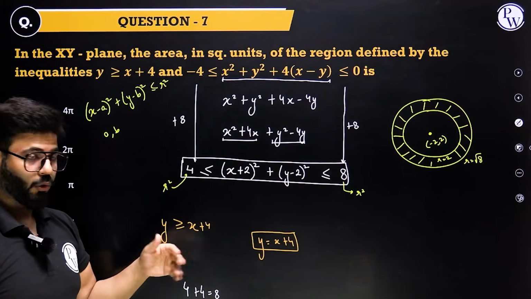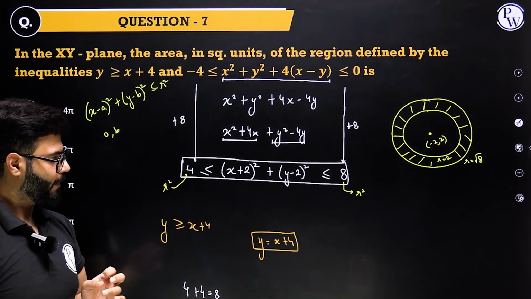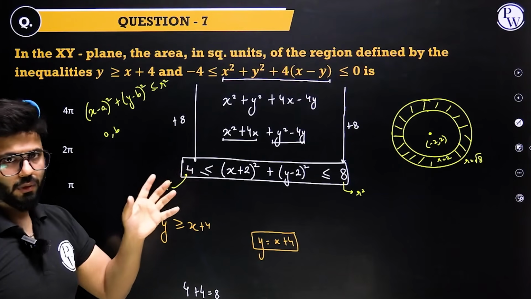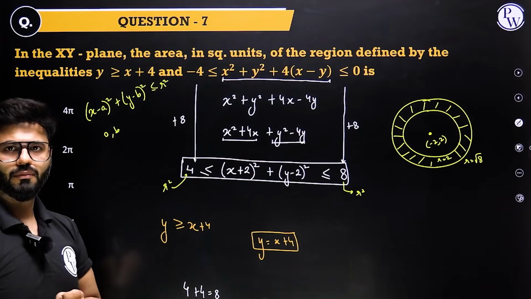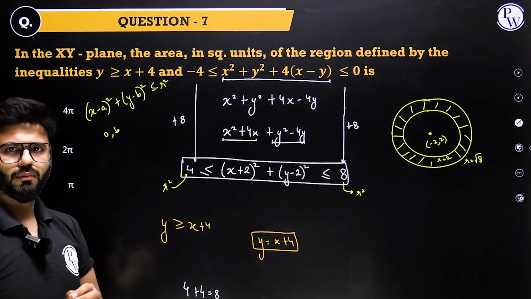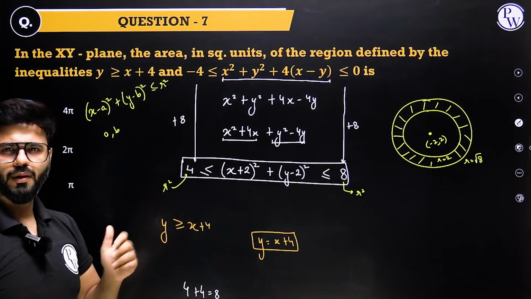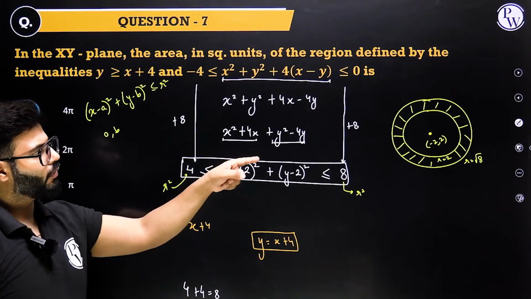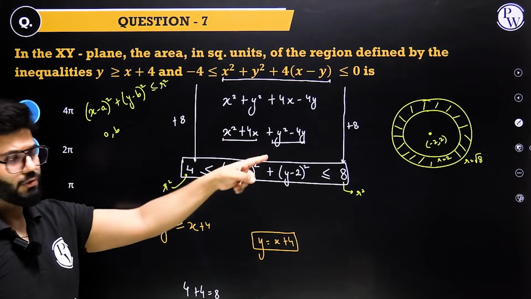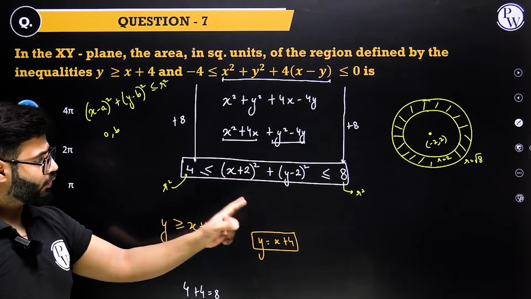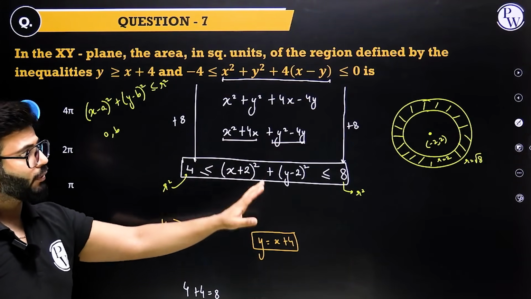Now the point is about observing the right things. You only have one point lying over there. Just check, does that point satisfy this line? It 100% will. Otherwise, the question will not make any sense. You have given me a concentric circle. You could have asked me this area itself. I could have done pi r square minus pi r square. You are introducing another line. This line has to do something with that figure.